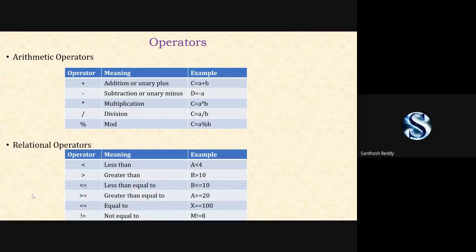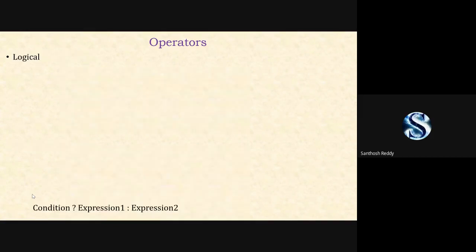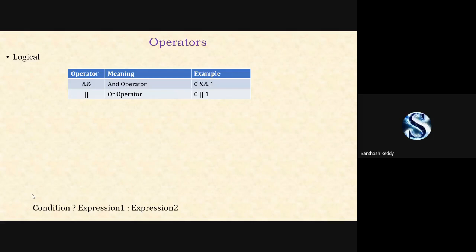Relational operators. In the operator column, we have different types of operators. In the center column, we give the meaning of that particular operator. Here we have examples. For example, a is equal to 10, whether 10 is less than 4 or not, b is greater than 10. These are shown in some different examples for that particular operator. For logical operators, we have 3: AND operator, OR operator, and NOT operator.